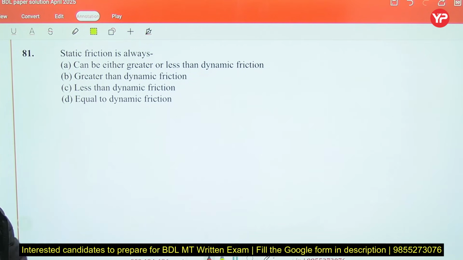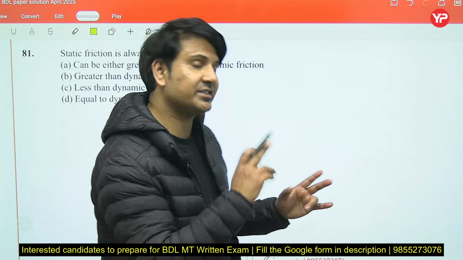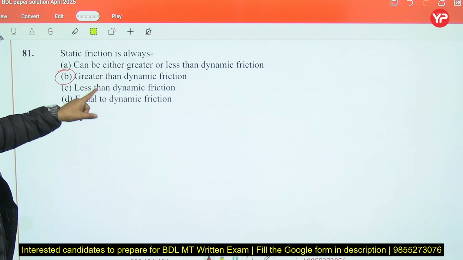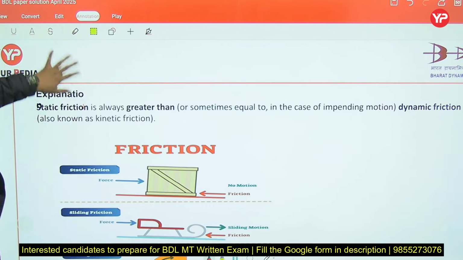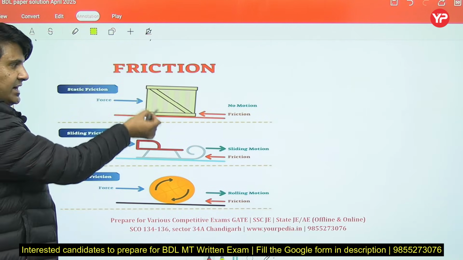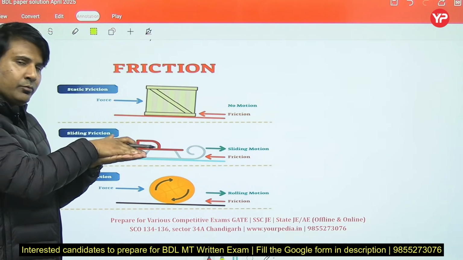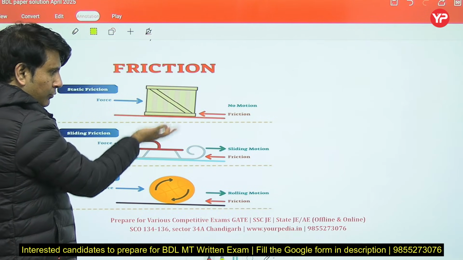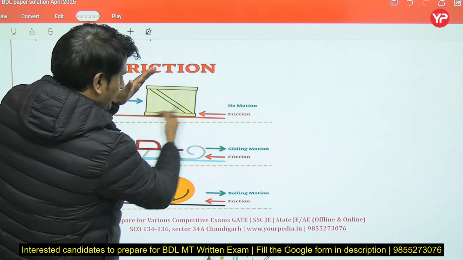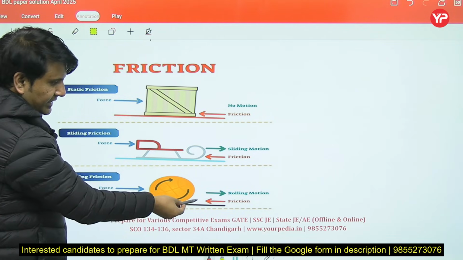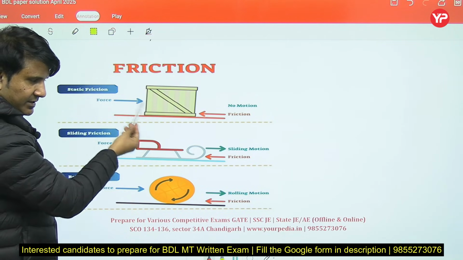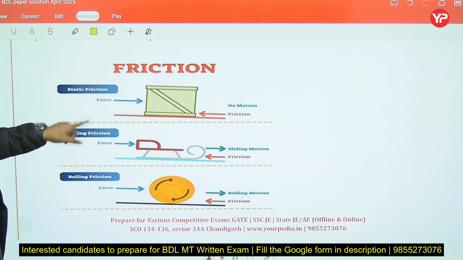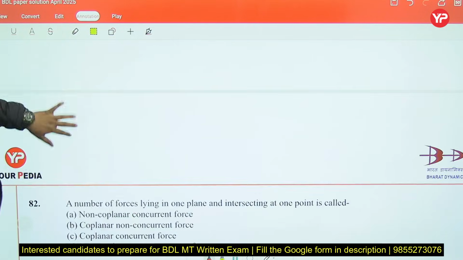Static friction is always greater than dynamic friction. Always greater than. Why is it so? Because in case of static friction, the body will be in a static position and the member will feel more load. If you slide it, the friction force will be more. But in sliding or rolling case, which usually happens in dynamic friction, the friction force will be less. So that's why static friction is always greater than dynamic friction.